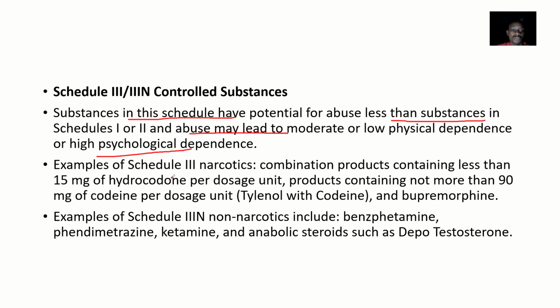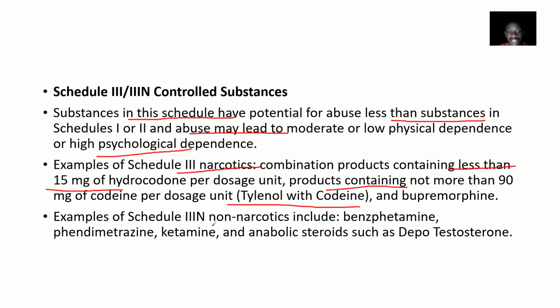Examples of Schedule 3 narcotics include combination products containing less than 15 milligrams of hydrocodone per dosage unit, and products containing more than 90 milligrams of codeine per dosage unit, for example Tylenol with codeine, and buprenorphine.